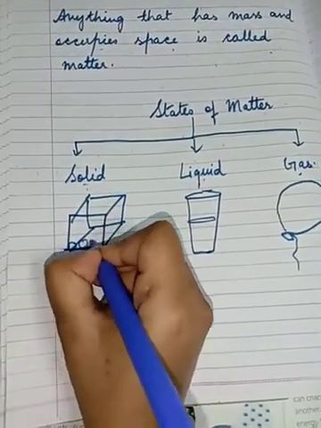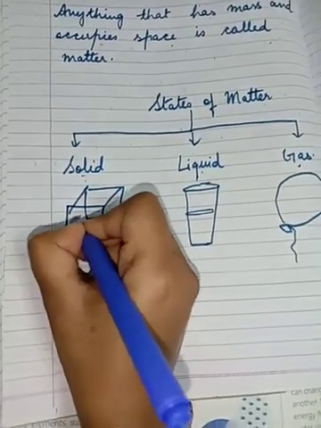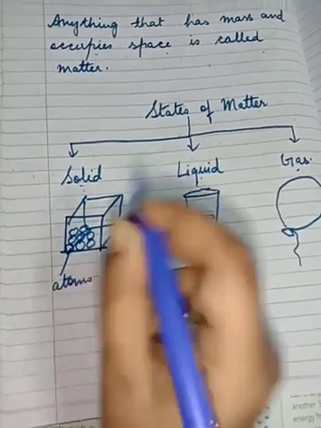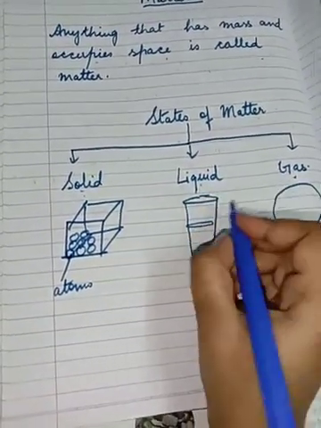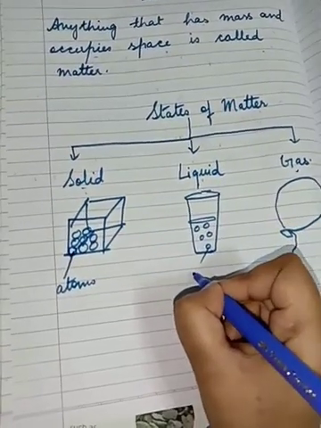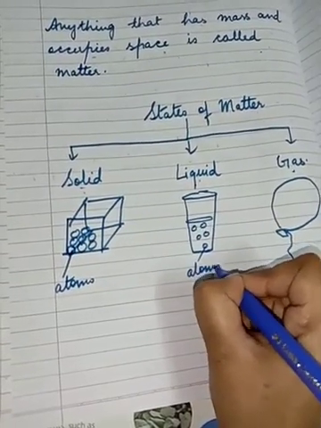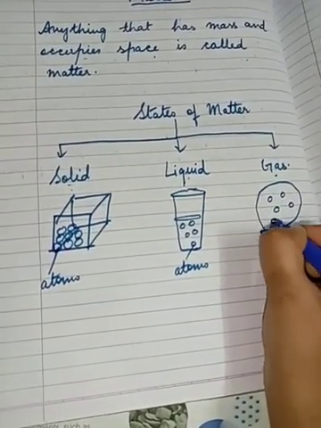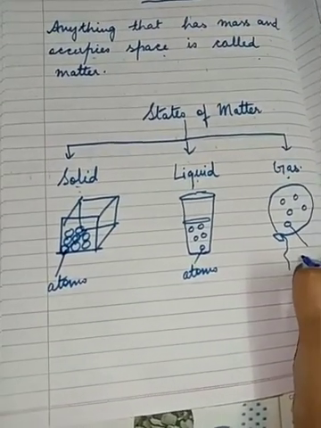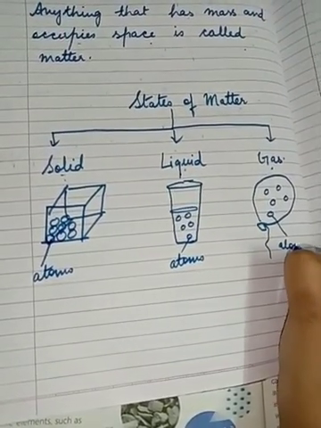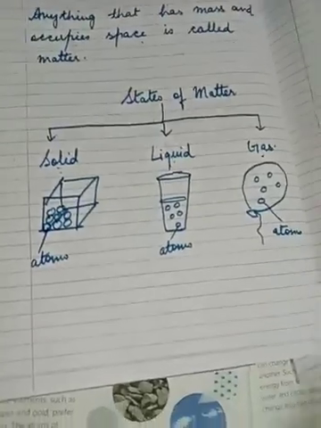All are made up of very tiny particles known as atoms. If you take a glass of water, even that is made up of very tiny particles called atoms. If you take a balloon filled with gas, the gas is also made up of very tiny particles called atoms.